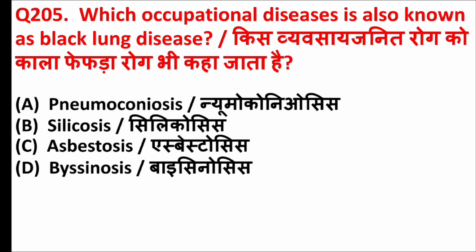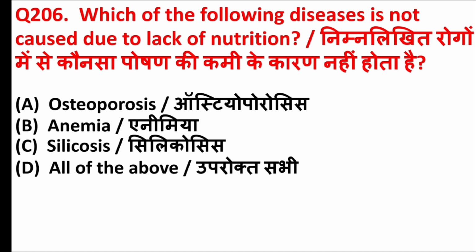Which occupational disease is also known as black lung disease? Answer is option A, pneumoconiosis. Which of the following diseases is not caused due to lack of nutrition? Answer is option C, silicosis.